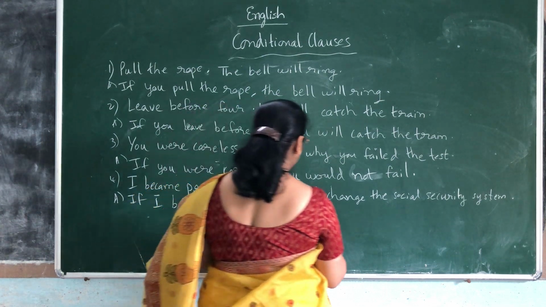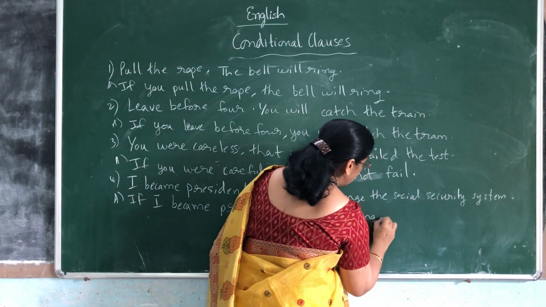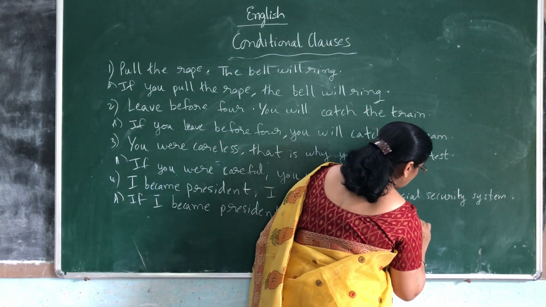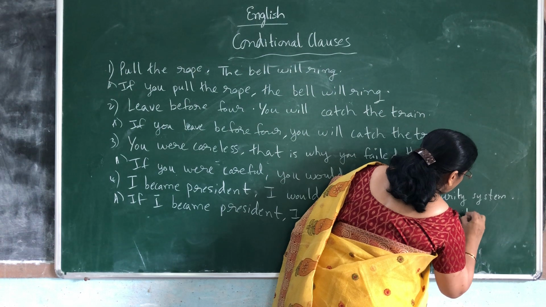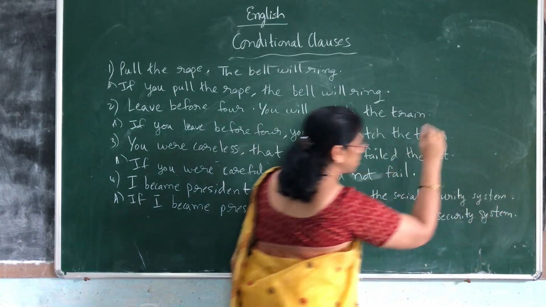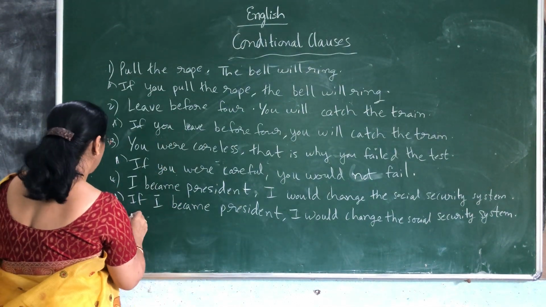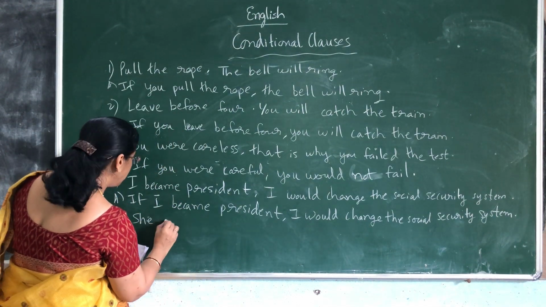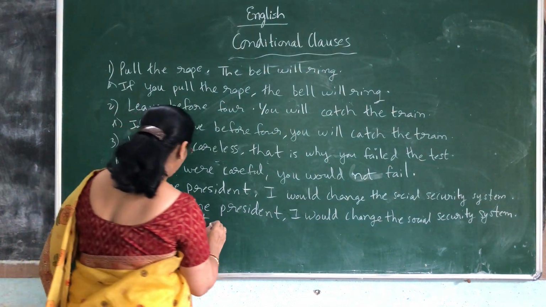I would change the social security system. I hope it is clear, children. We'll see one more example. You should be able to identify which type we are using also, ma'am. Looking at the sentence, okay?